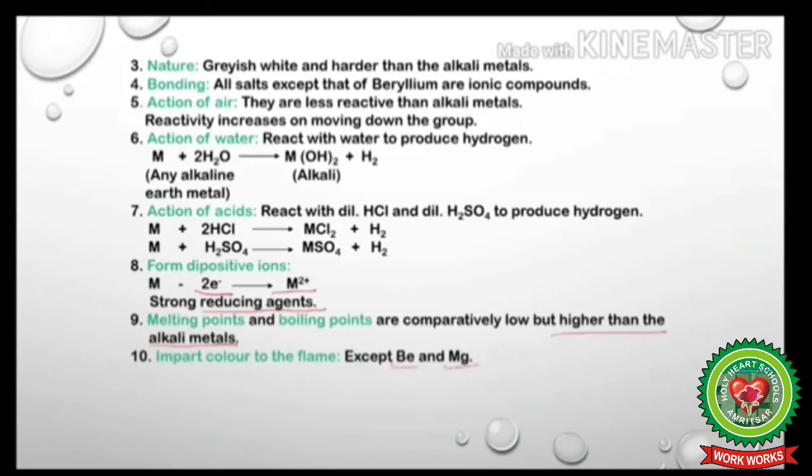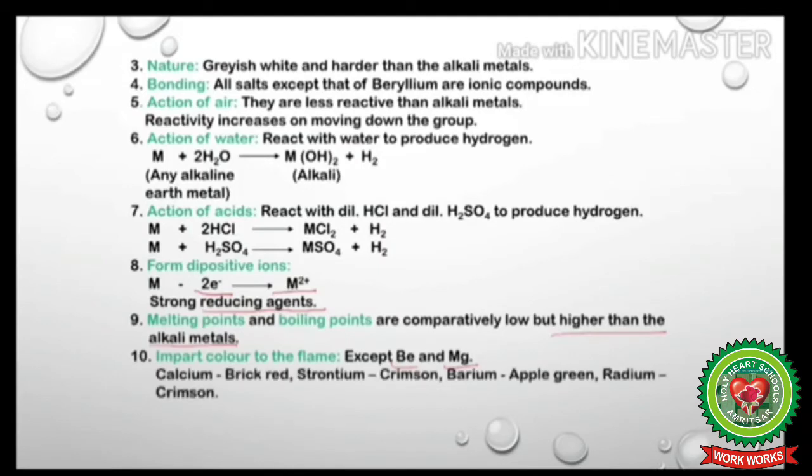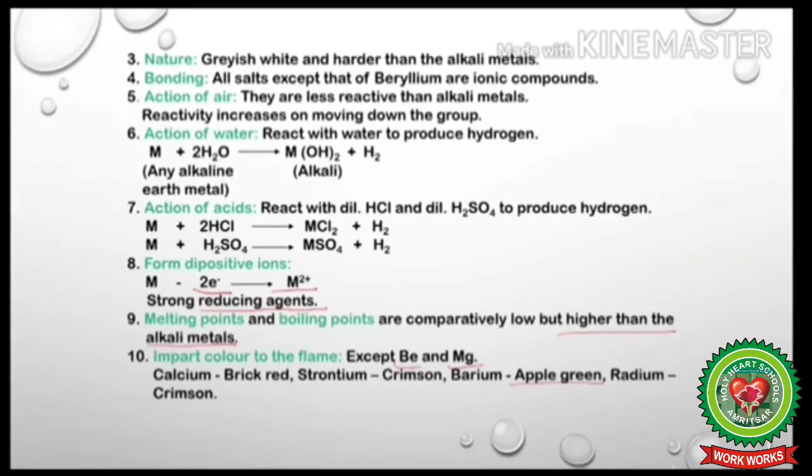Except beryllium and magnesium, all the other elements of group 2 impart color to the flame. For example, calcium imparts brick red color, strontium crimson, barium imparts apple green color to the flame, and radium imparts crimson color to the flame. They are obtained by electrolysis of their molten salts, just like alkali metals.